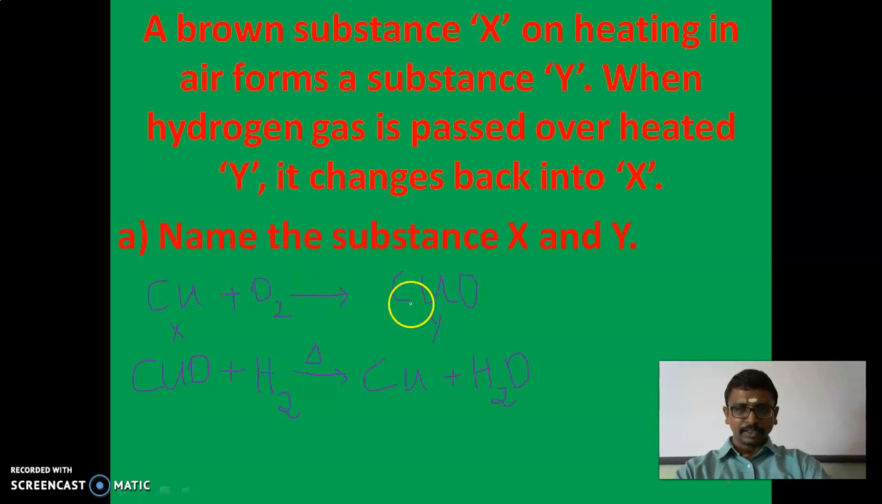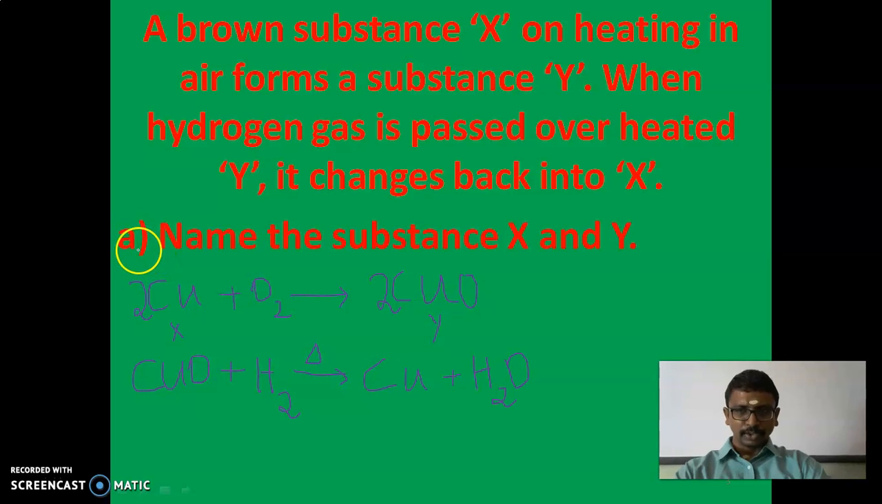So here you can see the balancing. Copper here is 1, here also 1. Oxygen here is 2, here it is only 1. So we have to put 2 here. If you put 2 here, copper has 2 atoms, here it is 1, so before copper we have to put 2. Now the equation is balanced. Here you can see 1 copper, 1 copper, 1 oxygen, 1 oxygen, hydrogen 2, hydrogen 2.